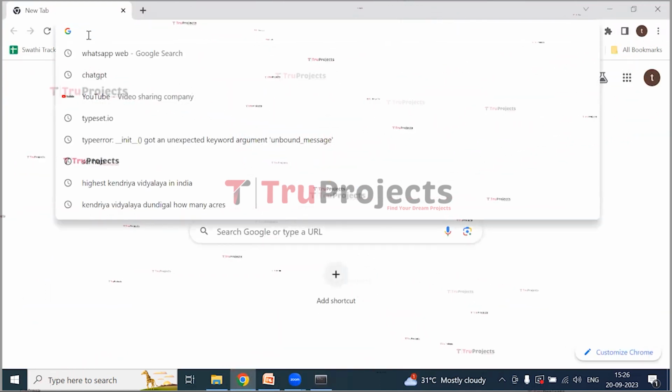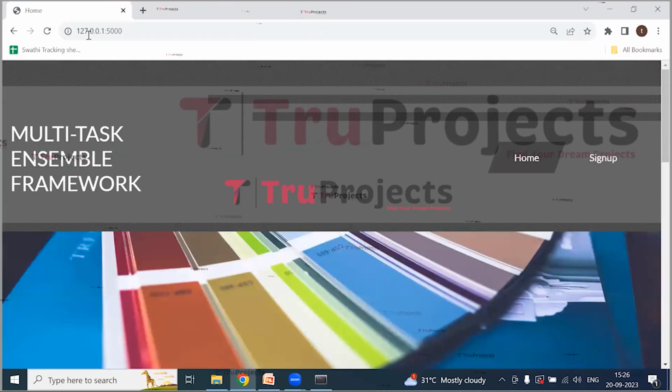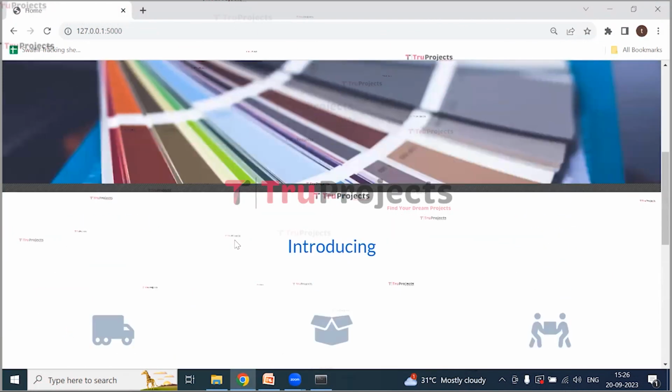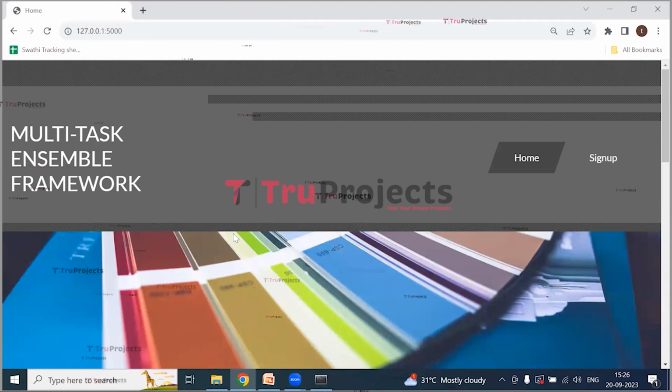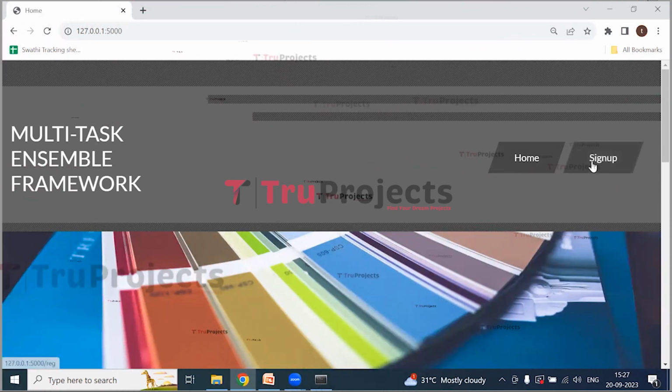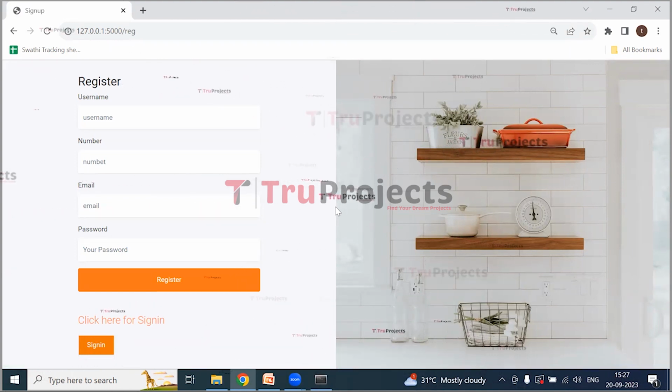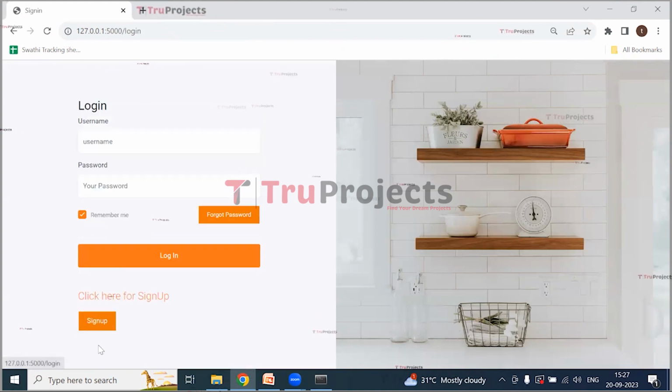I usually prefer Google Chrome and hit enter. The homepage of the project is displayed in the browser. This is the front end built using the Flask framework. Now click on the sign up button. If we are a new user, we need to register first. But I have already registered, so click on the sign in button.